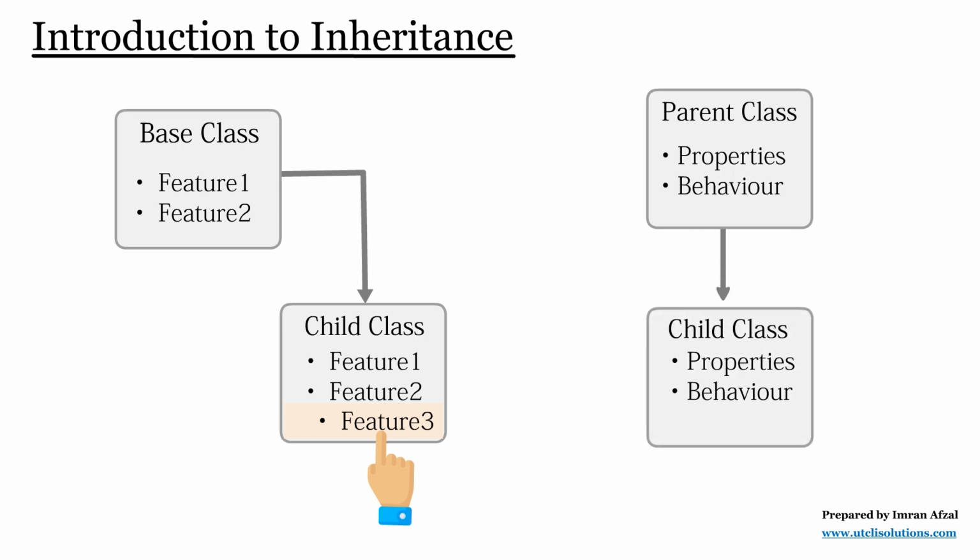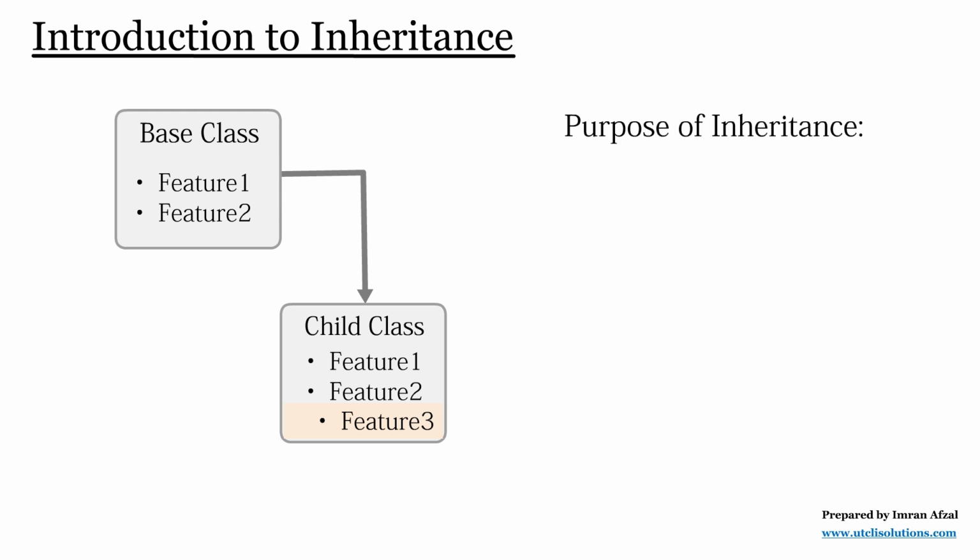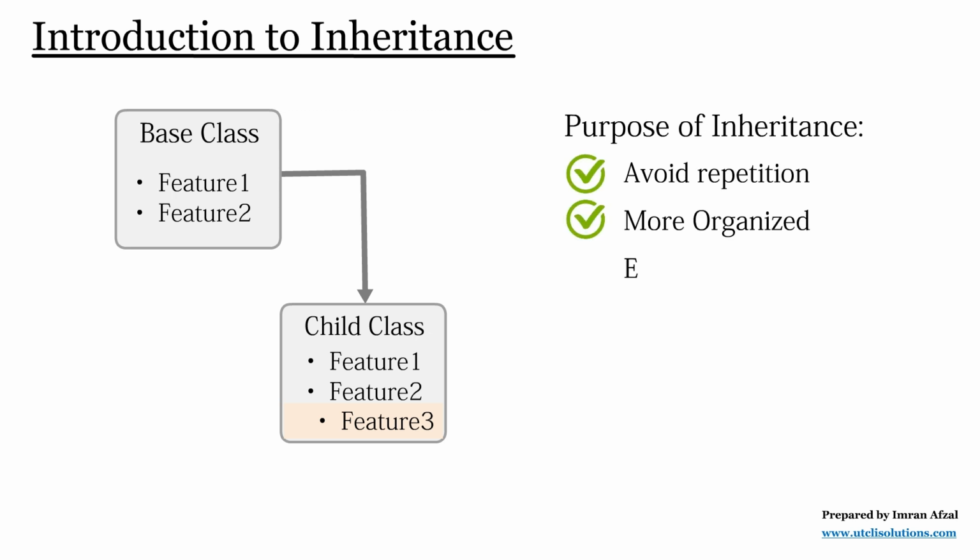The class that provides its features is called the parent class, base class, or superclass. And the class that inherits these features is called the child class or subclass. The main purpose of inheritance is to avoid writing the same code multiple times and to make the program more organized and easy to understand.